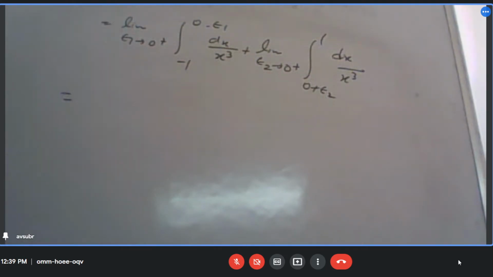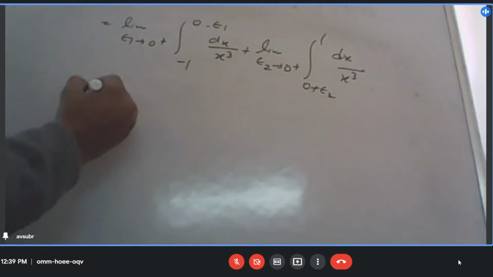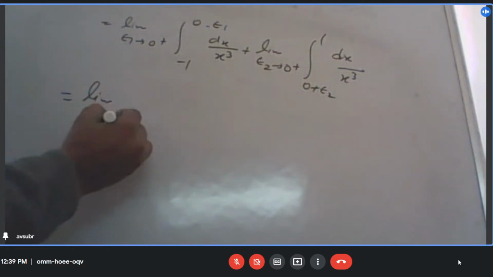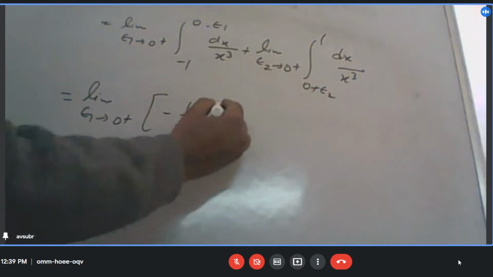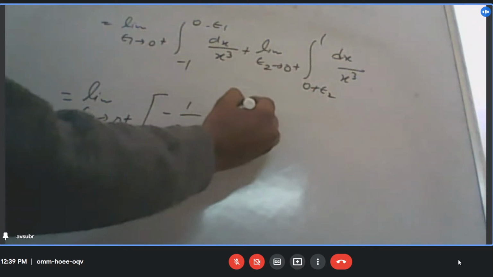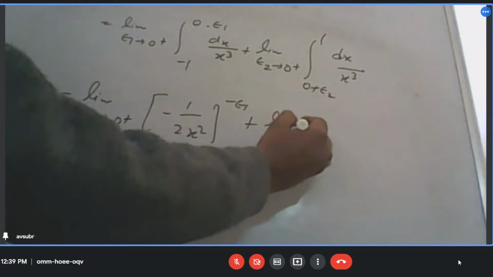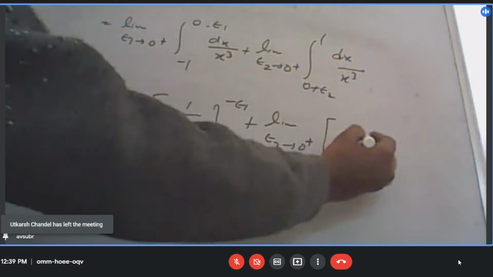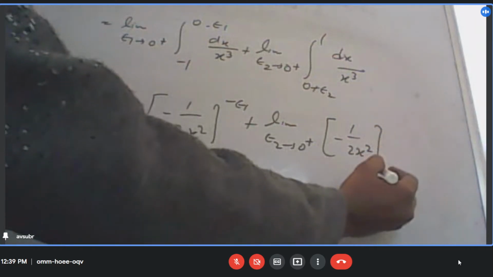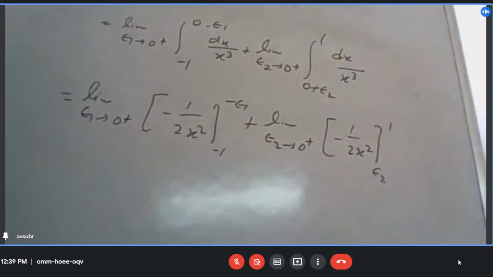So the limit as epsilon 1 goes to 0 of minus 1 by twice x square from minus 1 to minus epsilon 1, plus the limit as epsilon 2 goes to 0 of minus 1 by twice x square from epsilon 2 to 1.